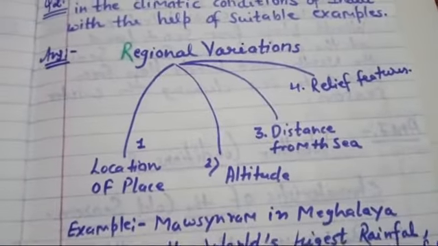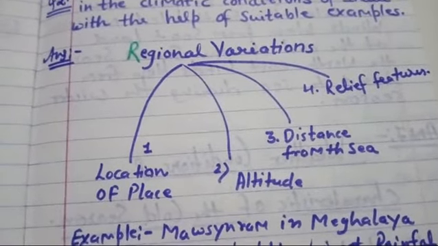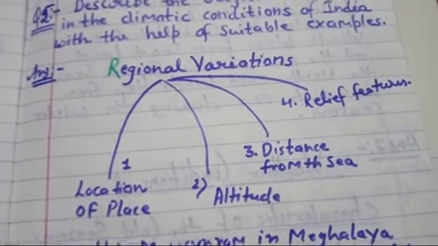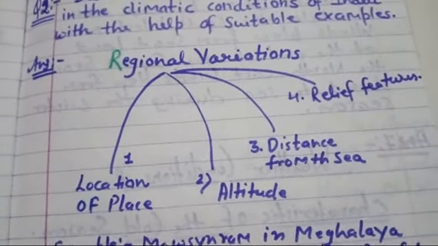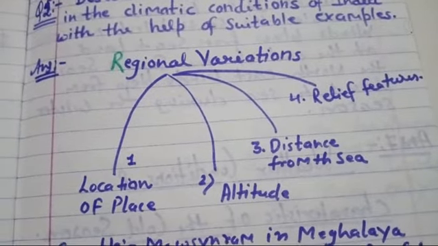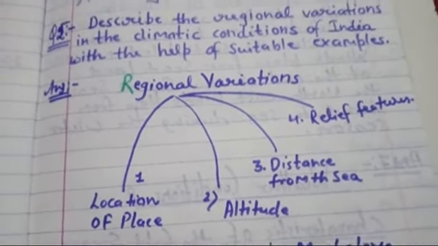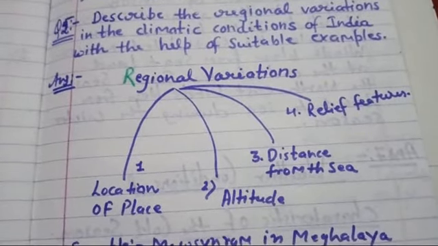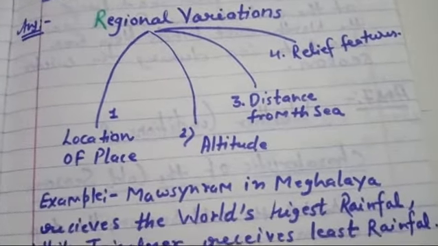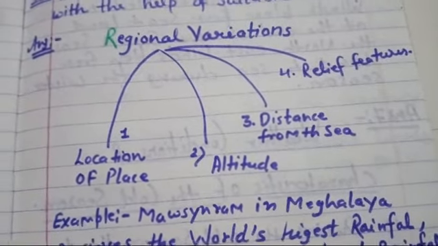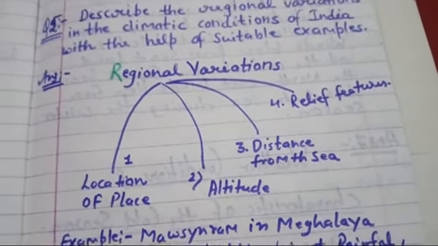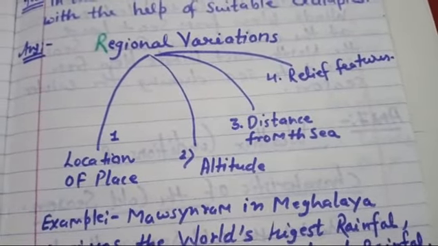So you can answer your question with the help of any type of diagrammatic way, and then you can write down the theory portion which is based on the diagram. When we say how we can find regional variation in our Indian climate, it depends on these 4 factors. Regional variation in the climate of India exists because of these 4 factors.